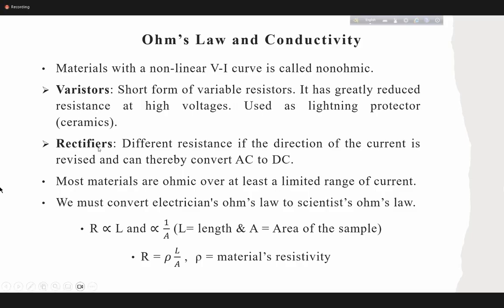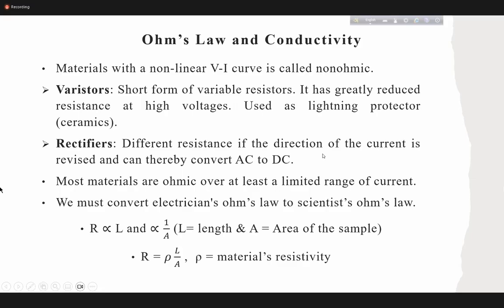Another easier example is the rectifier, right? What is the rectifier? Alternating current always changes its phase, direction, right? Magnitude or phase. So once it has a direction, after the next cycle, it reverses direction. And you know what a rectifier is, right? A rectifier makes AC current into DC current. So how is alternating current converted into DC? Because this type of device allows current in one direction and does not allow current in another direction. So if you have alternating current, it will be converted into a DC current, right?